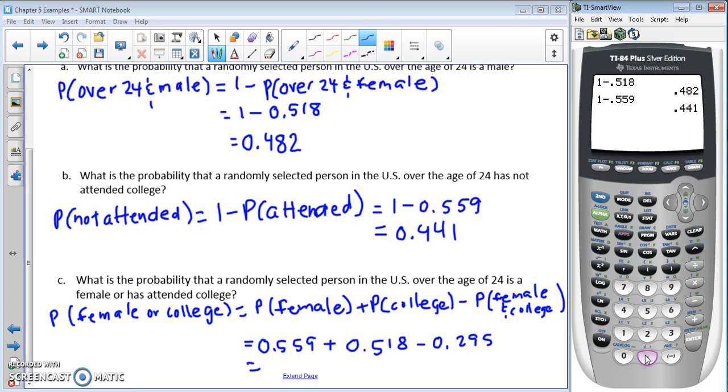So let's do these first two. 0.559 plus 0.518 and press enter.